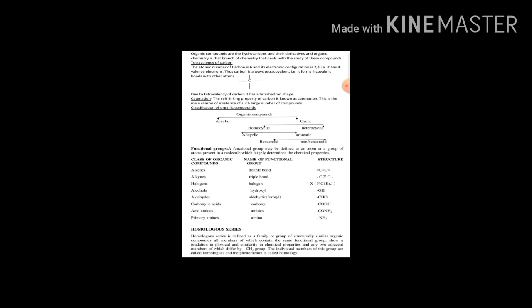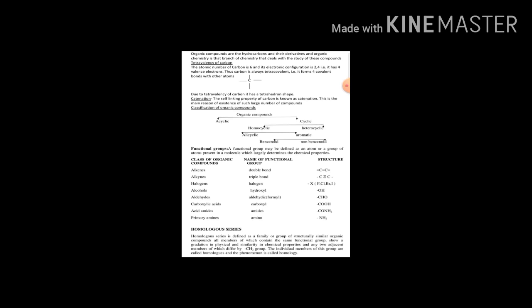And the homocyclic compounds are also classified into two types. One is alicyclic compounds and second one is aromatic compounds. And the aromatic compounds are also classified as benzenoid compounds and non-benzenoid compounds. I'll come to the heterocyclic compounds. The heterocyclic compounds are also classified into two types. One is aromatic compound and second one is non-aromatic compound. We'll discuss right now the definitions of the classified organic compounds.